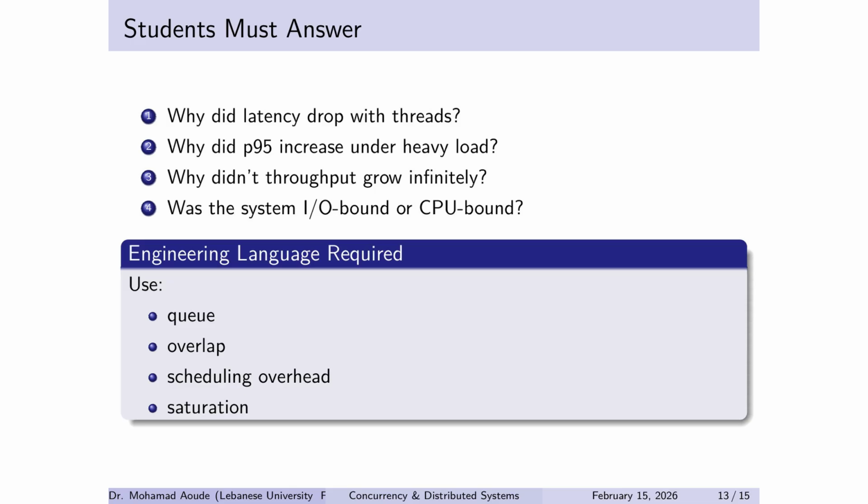These questions force you to explain, not just report numbers. Why did latency drop with threads? Because we overlapped waiting. We stopped wasting idle time. Why did P95 increase under heavy load? Because queuing and overhead dominate tail behavior.